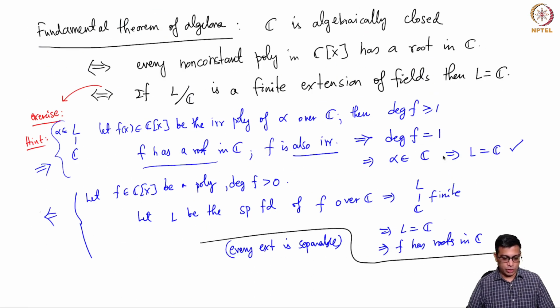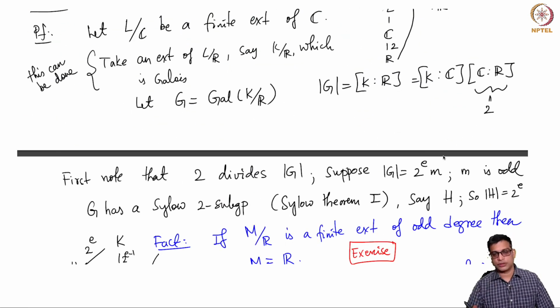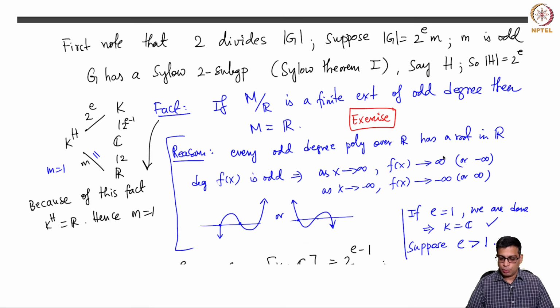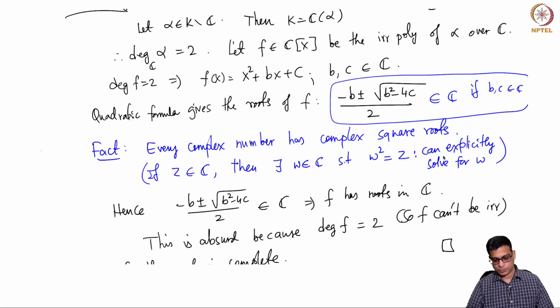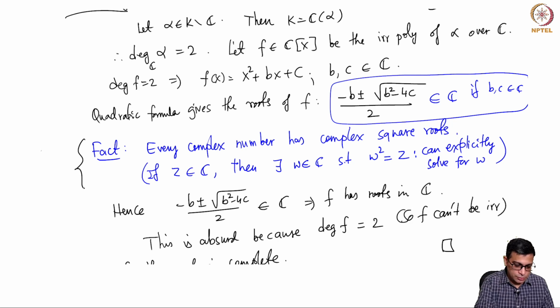Essentially, the key idea is of course advanced group theory, including Sylow theorems, but otherwise we are using some elementary facts about odd degree polynomials, and we are proving that a complex number has square roots. So basically the proof reduces the entirety of the fundamental theorem of algebra, which is the statement that every non-constant polynomial has roots, to the much simpler statement that every degree 2 complex polynomial has roots, which is straightforward.